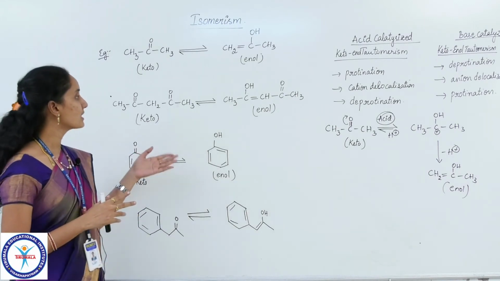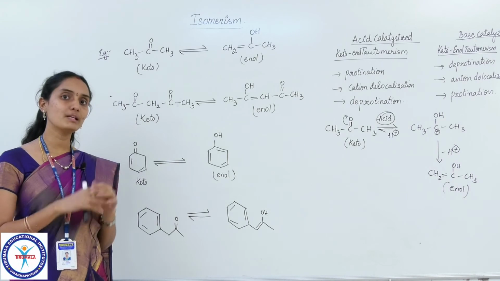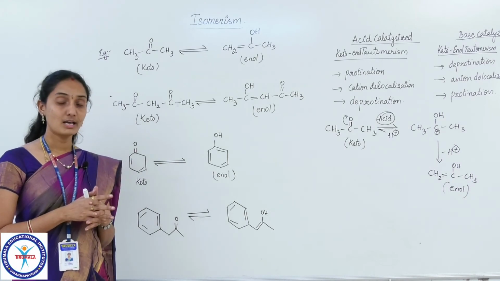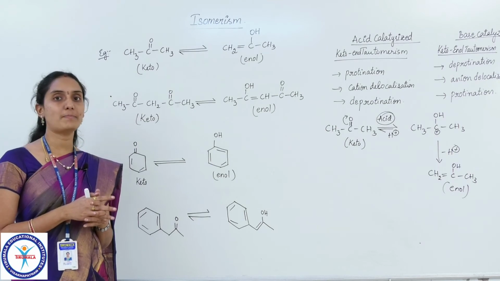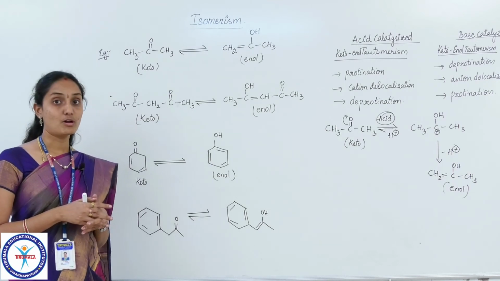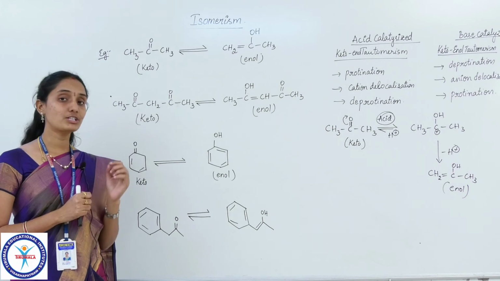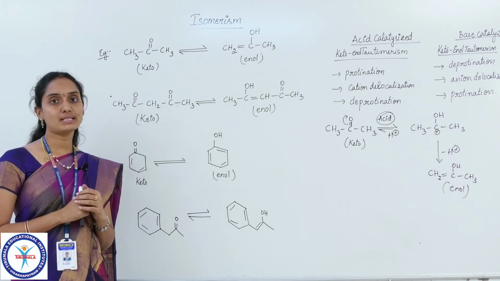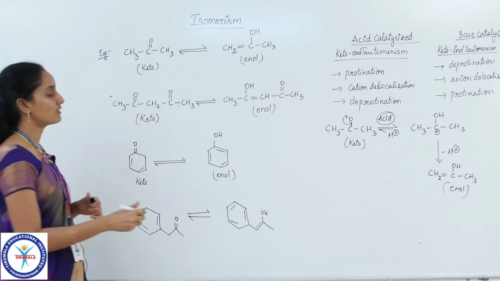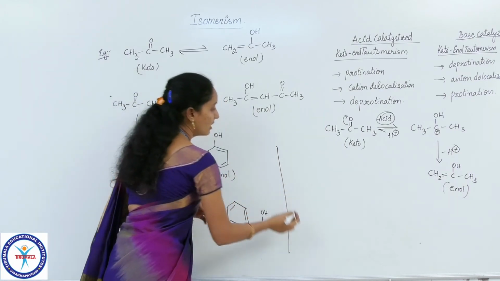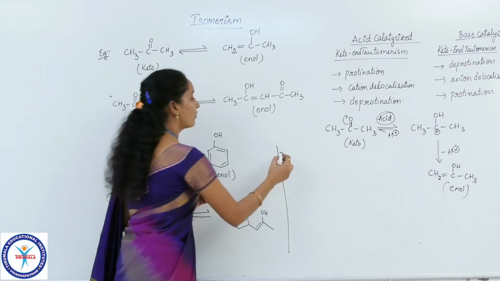Among the two forms, the keto form is generally more stable in many cases, but in some cases the enol form also becomes more stable compared to the keto form. What are those cases? What decides whether the enol or the keto form is more stable? Yes, there are some factors which decide the stability of the keto and enol forms.